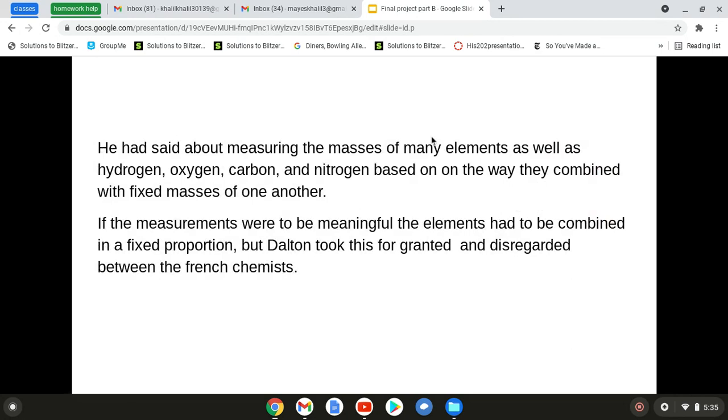But Dalton took this for granted and disregarded the French chemists. He didn't want to believe what other people wanted to tell him to do. He wanted to see what he could do on his own observations.